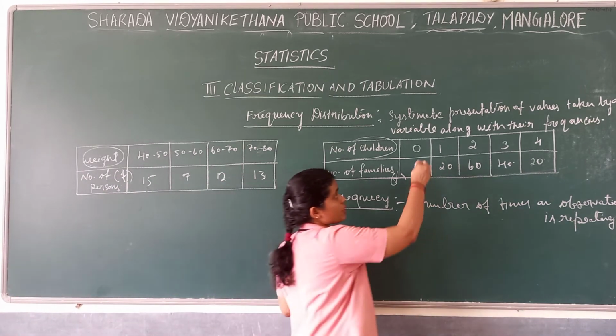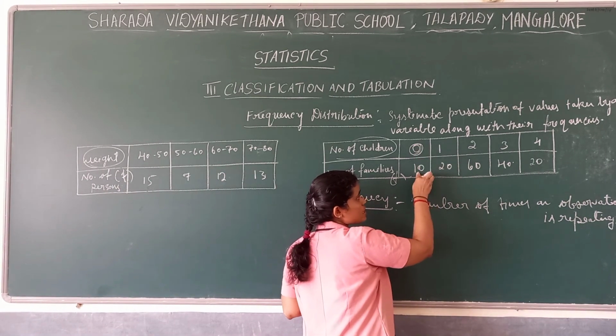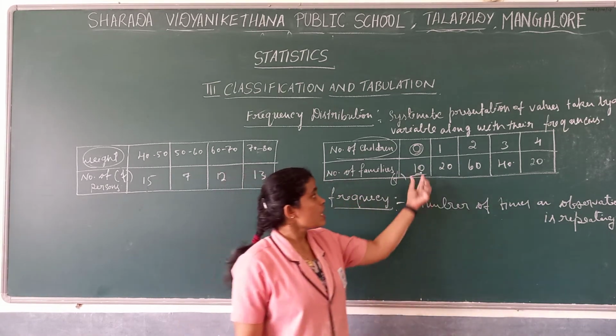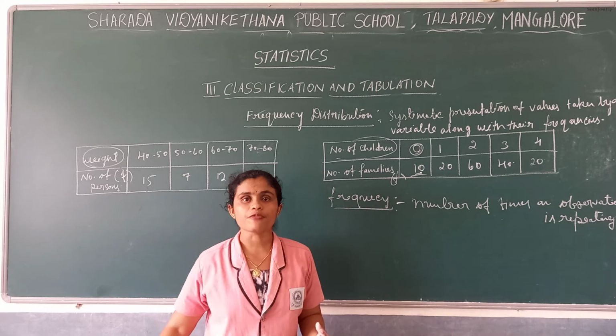Here you see the 0. How many times is it repeating? 10 times it is repeating, because 10 families don't have children.